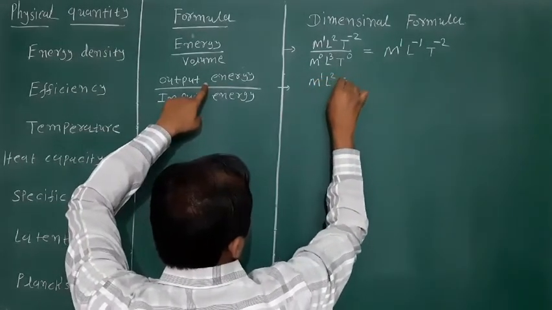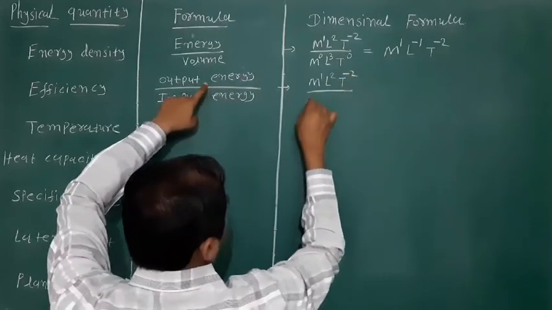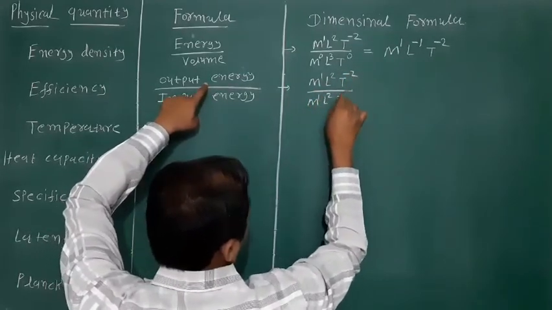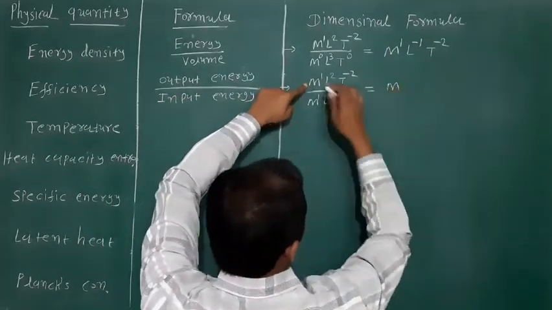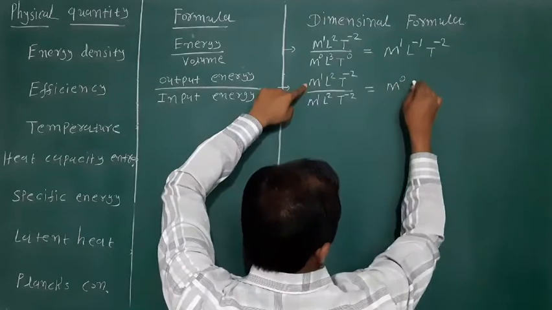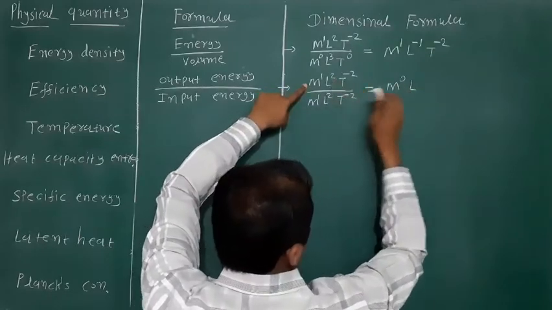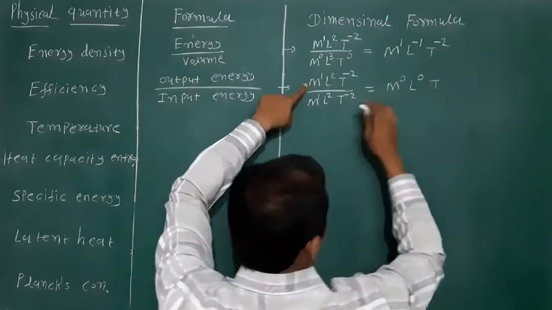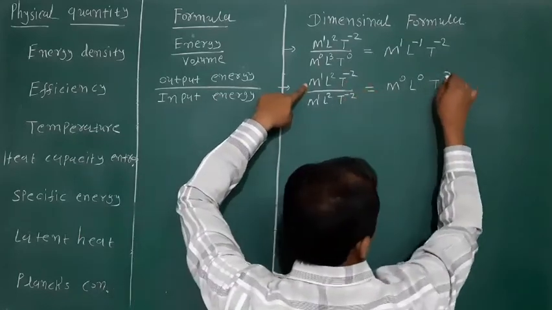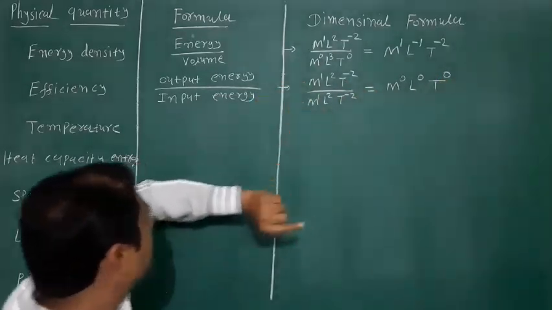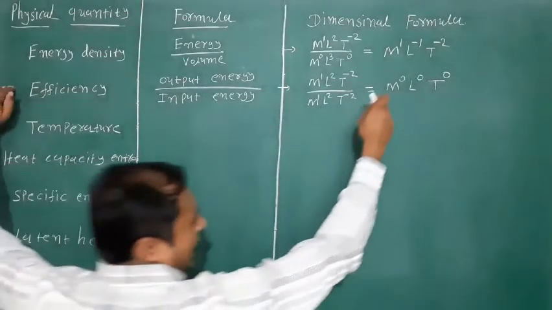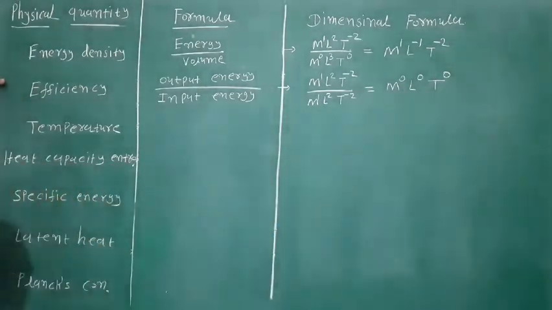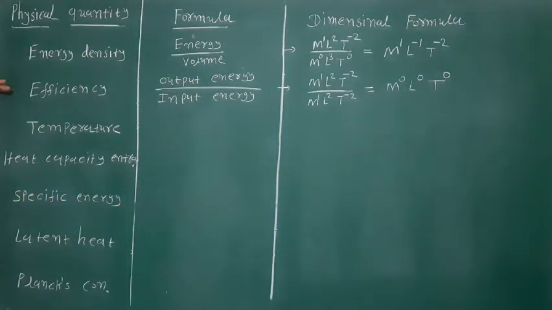M1 L2 T minus 2 upon M1 L2 T minus 2. So M raised to 1 minus 1 means 0. L raised to 2 minus 2 means 0. And T raised to minus 2 plus 2 means 0. Means efficiency's dimension formula is M0 L0 T0, means dimensionless.